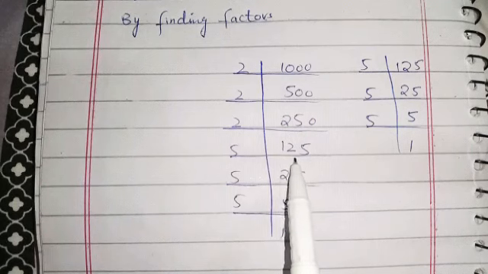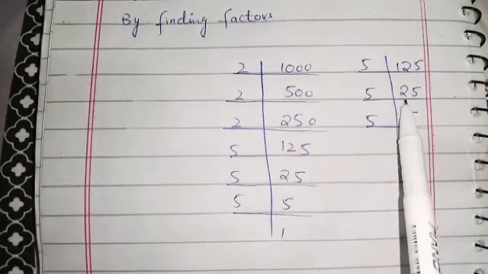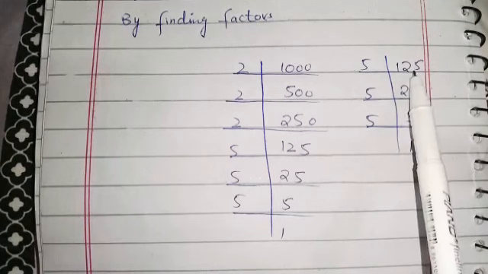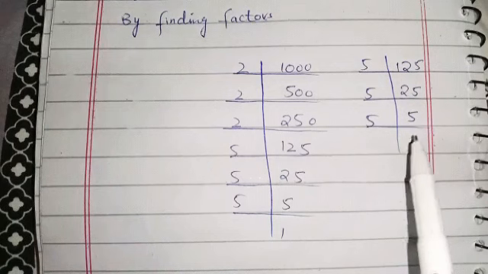And this number is only divisible by 5. When we divide, we get 25. And again 25 is only divisible by 5. And 5 5s are 25 and 5 1s are 5. Here you can see that 125 is only divisible by 5. When we divide, we get 25. And 5 5s are 25, 5 1s are 5.